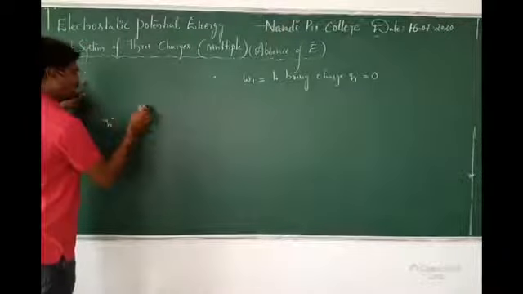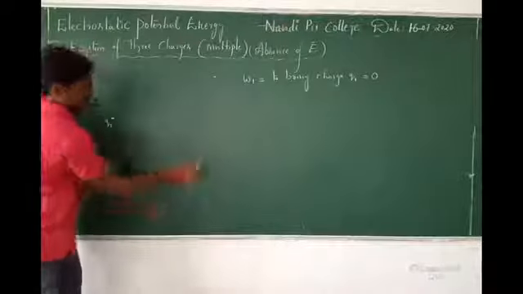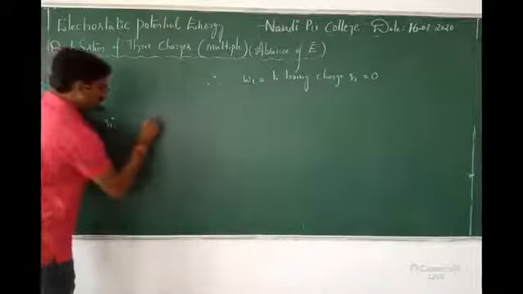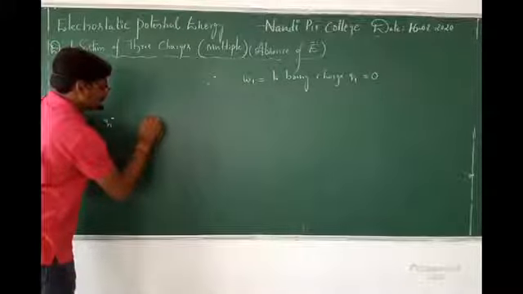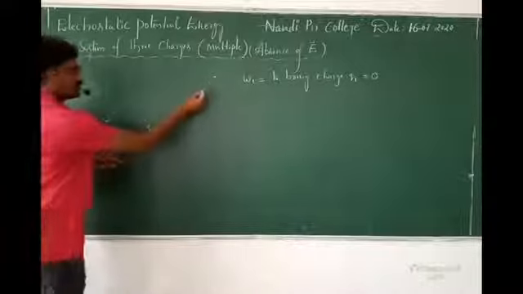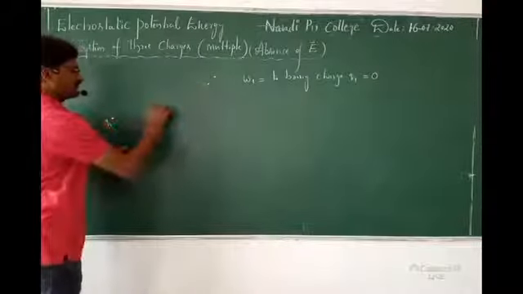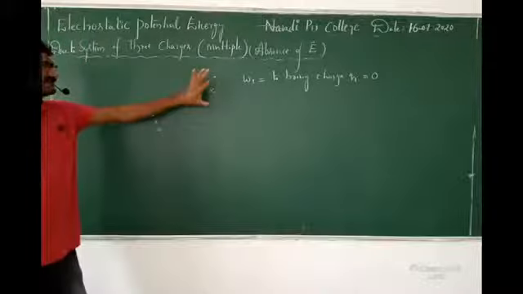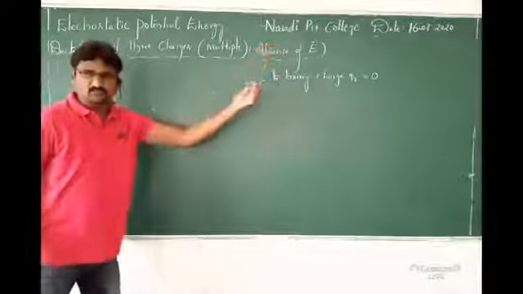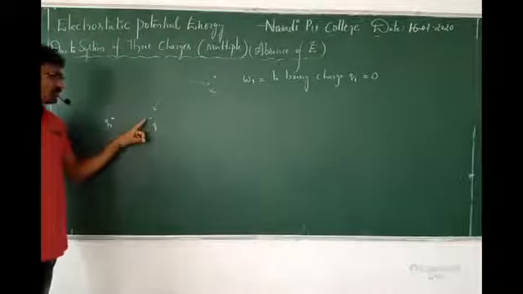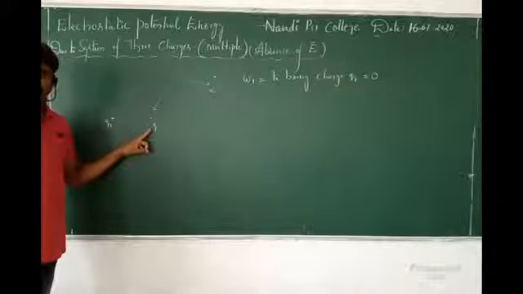Next I am bringing the second charge, for example. All the charges are at infinity, 3 charges. So now I am getting the second charge. This is Q2. Q2 is also coming from where? Infinity only. So all 3 charges are at infinity, and one by one I am getting them. Okay. So now I am getting the second charge.